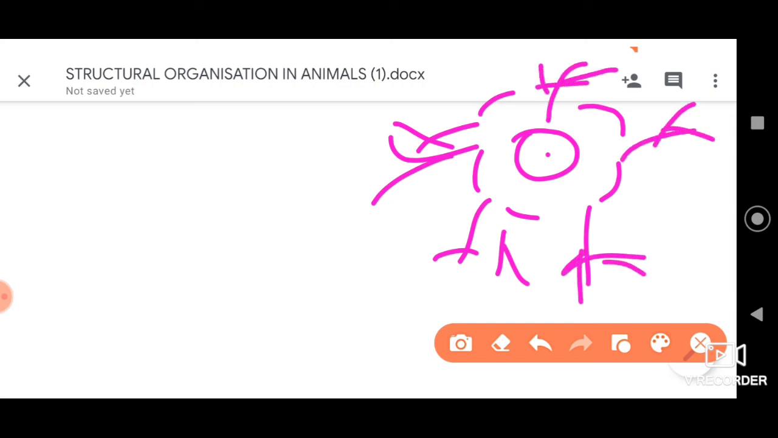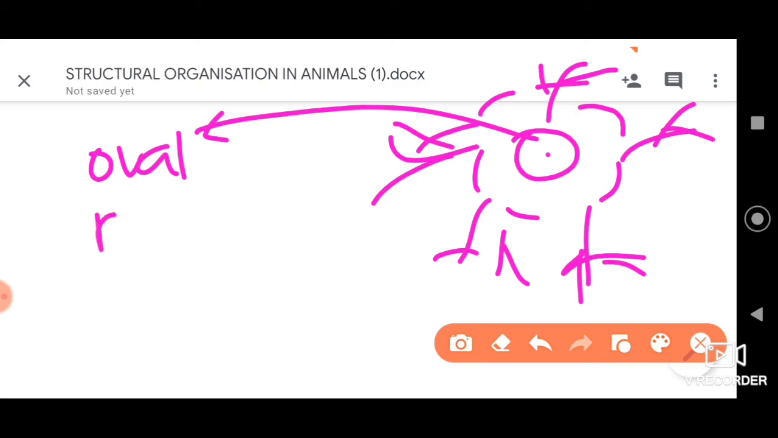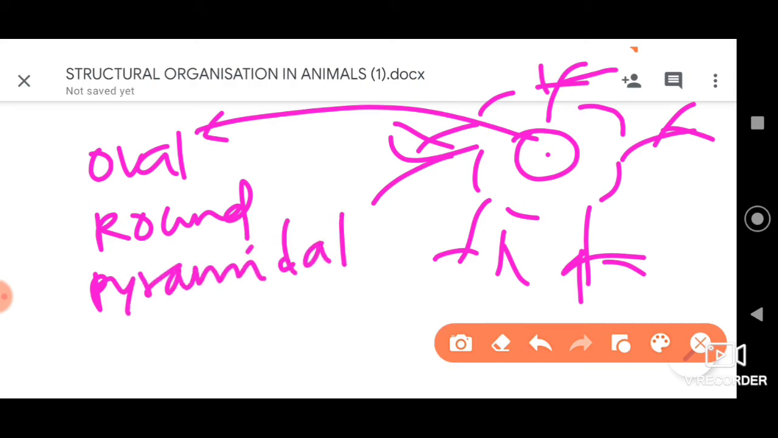So this was oval, right? The shape of the cyton can be either oval or rather round, or it can be pyramidal as well, right, students? So please do remember: the shape is oval, rounded or pyramidal.